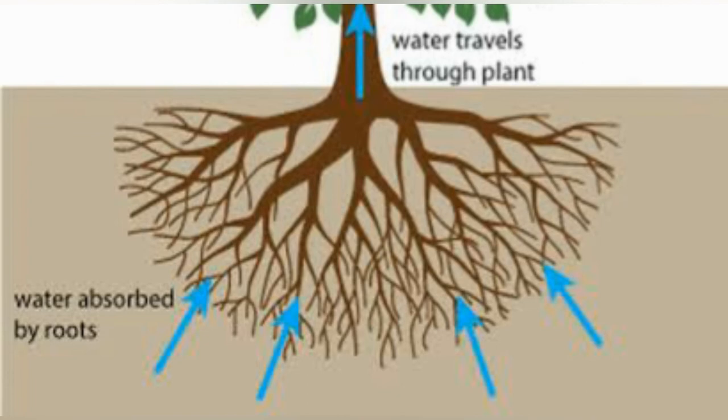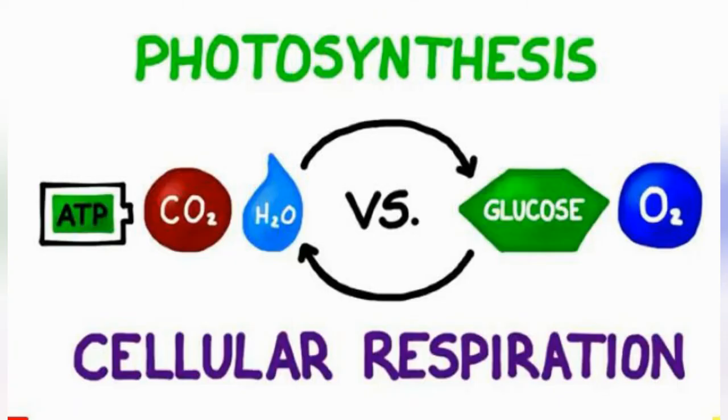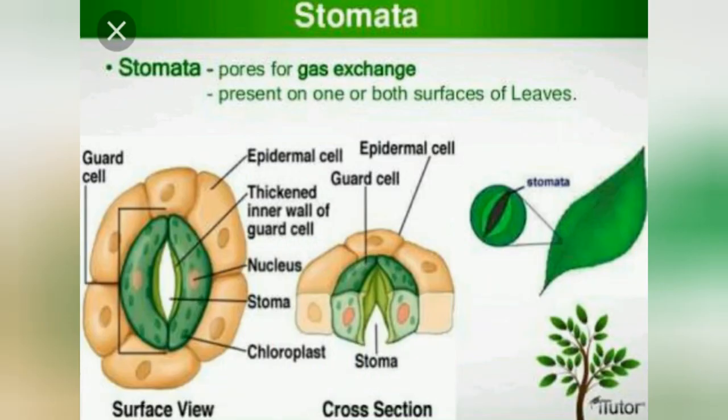Oxygen is also produced in the mesophyll cells only in the daytime as a byproduct of photosynthesis, or it is utilized in cellular respiration. If it is not used at night time, the plant removes the extra amount of oxygen through the stomata. So that's all about the removal of extra carbon dioxide and oxygen from the plant body.